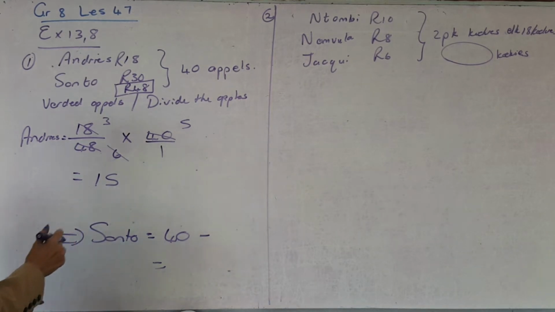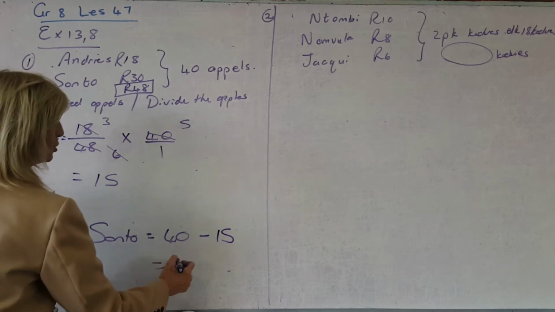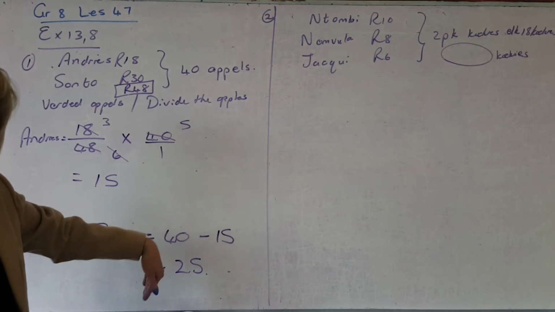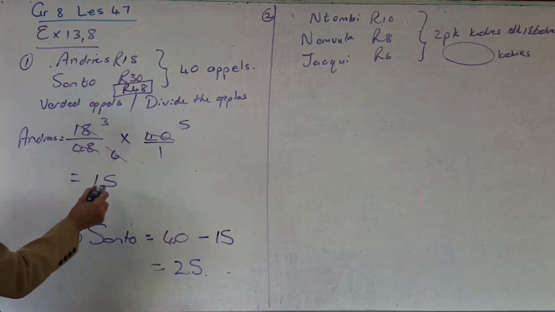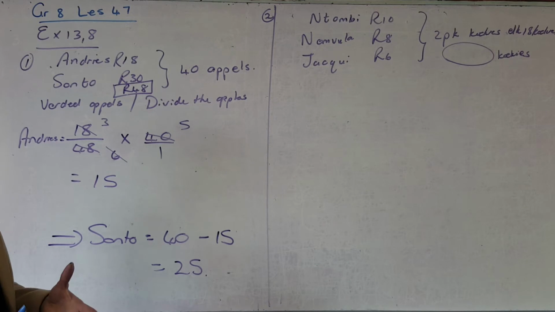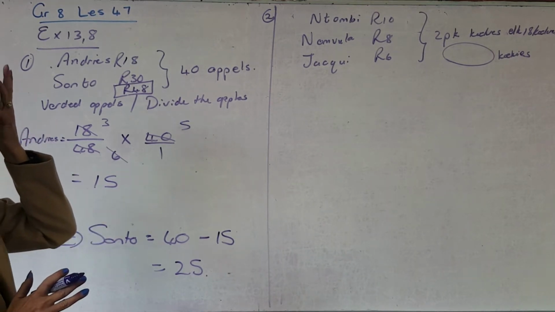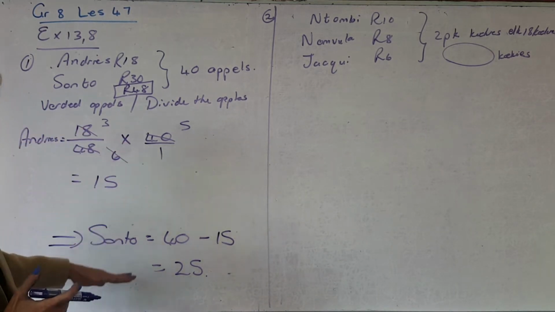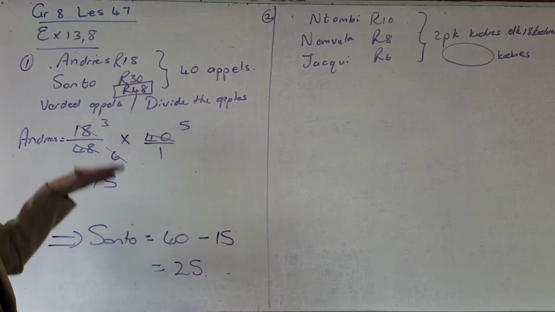Right. So then if you know that Sontu got the rest, you just subtract the 15 from the 40 to get 25. So the 15 and the 25 gives me 40 apples. So that's the ratio. Make sure that I can see Andries got the 15, Sontu got the 25. Make sure we can read your sums that you've given me there, an explanation that I can actually understand. As jy jou sommetjies uitskryf, wil ek baie mooi kan sien. Hier het jy gesê wat is Andries se share, hier het jy gesê wat is Sontu, or at the end kan jy ook maar gaan skryf. Andries is dit, Sontu is dit, so I can see.